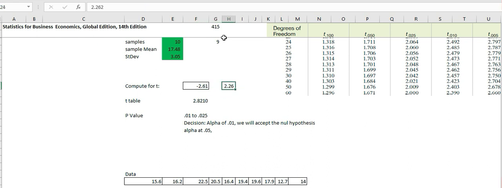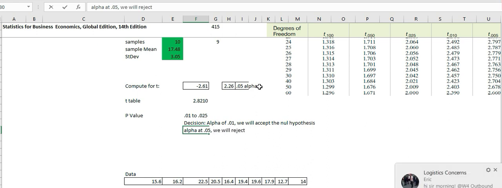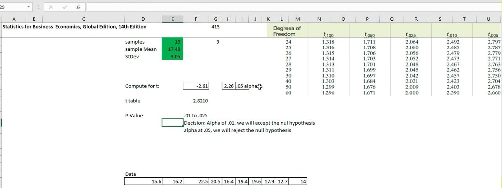if we use alpha 0.05, then we will reject the null hypothesis. Since the book is using 0.01, then we will accept. But if you use an alpha of 0.05, then we will reject the null hypothesis, depending on your alpha. Usually the most commonly used alpha is 0.05, right?